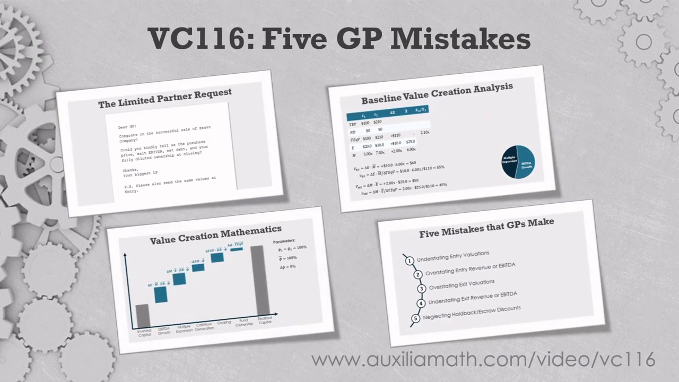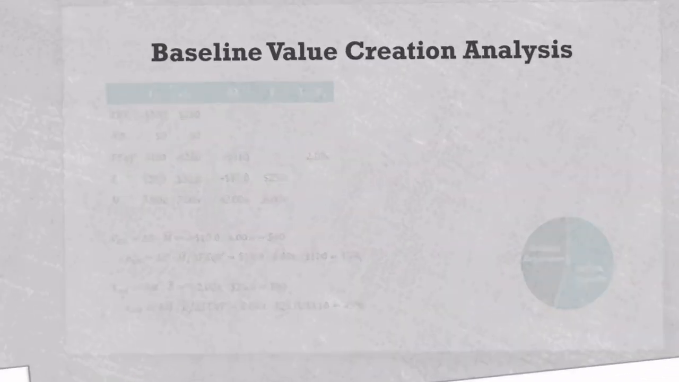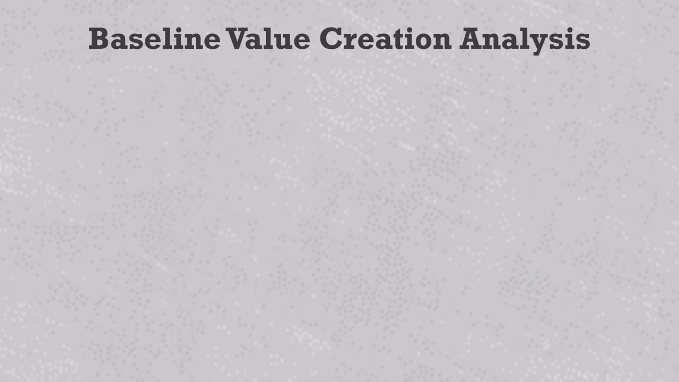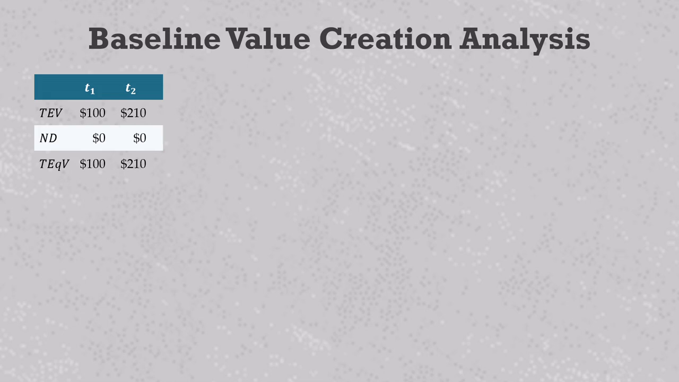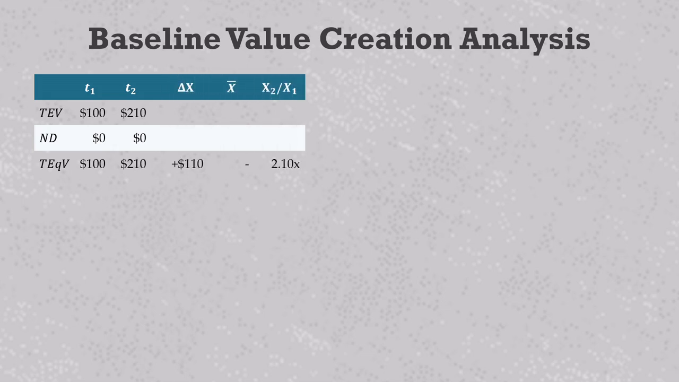Great, with that, let us set our baseline example. For total enterprise valuation, GPs often use the purchase price. So here it's $100 million at entry and $210 million at exit. We already said that net debt was zero, so the total equity value is equal to the total enterprise valuations. This gives us $110 million of equity value creation and a 2.1x gross multiple of invested capital. Over the holding period, we'll grow EBITDA from 20 to 30 million. So the entry multiple is 100 over 20 or 5.0, and the exit multiple is 210 over 30 or 7.0.